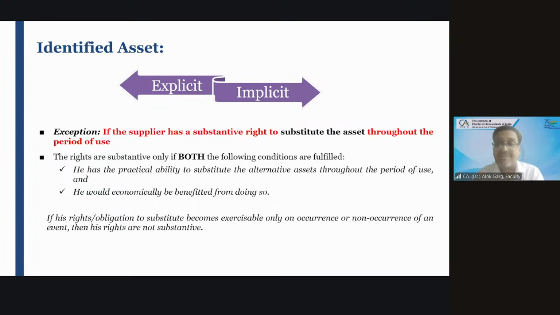In that case, you will not capitalize the right of use asset. Why? Because it will not be meeting the identified asset definition. If it is not meeting the identified asset definition, then it is not meeting the definition of a lease contract under Ind AS 116. If it is not meeting the definition under Ind AS 116, then you are not allowed to capitalize the right of use asset and lease liability.